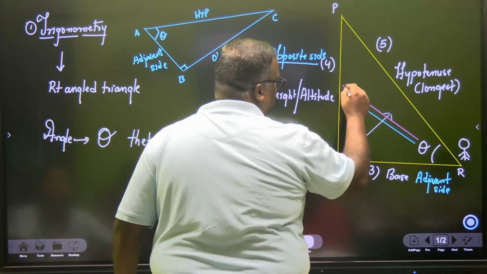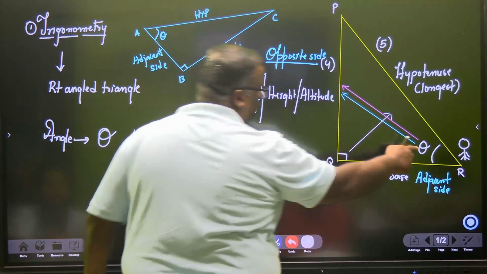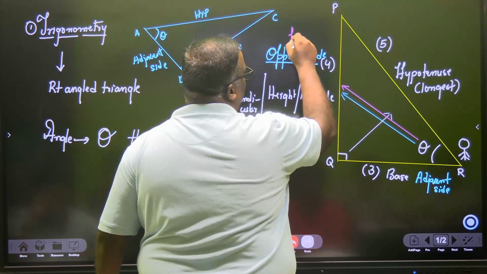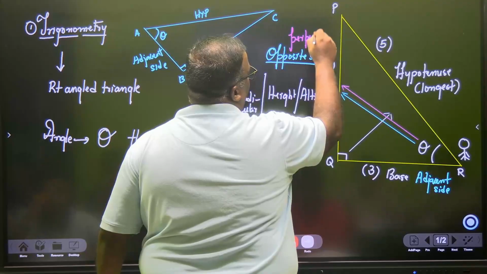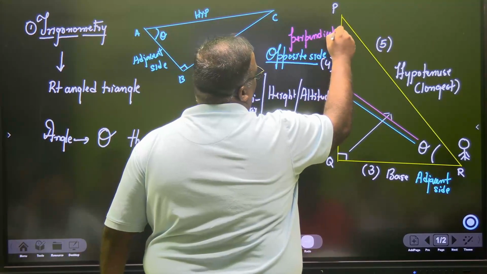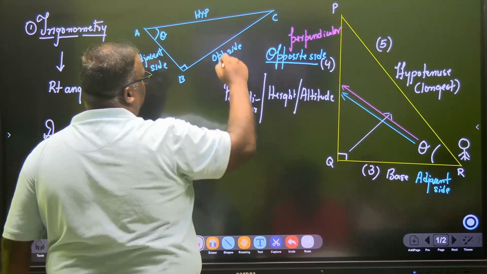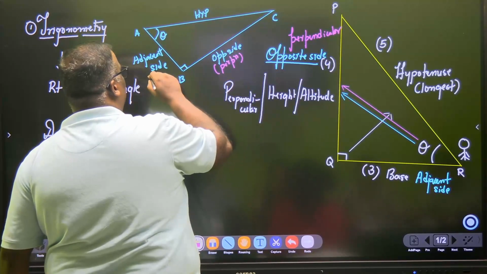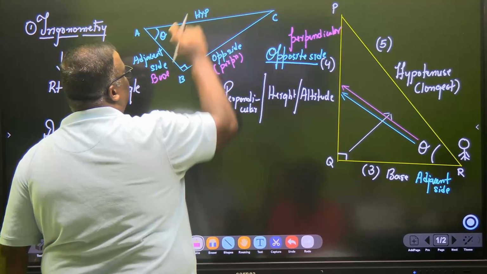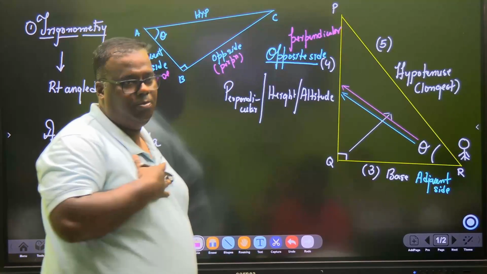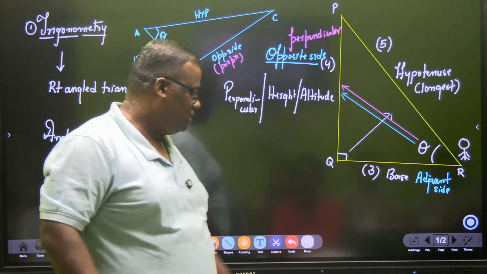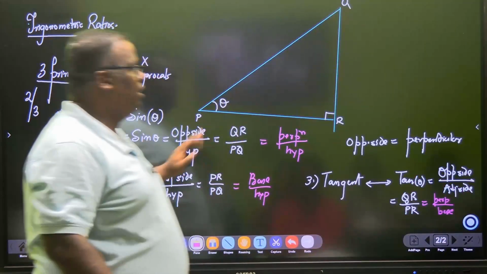So grandfathers used to say that the opposite side of theta, which you call opposite side, they used to call perpendicular. So here this is the opposite side, this will be perpendicular. Then automatically this becomes base, because hypotenuse, I also say hypotenuse, my grandfather also said hypotenuse. Is this clear now?